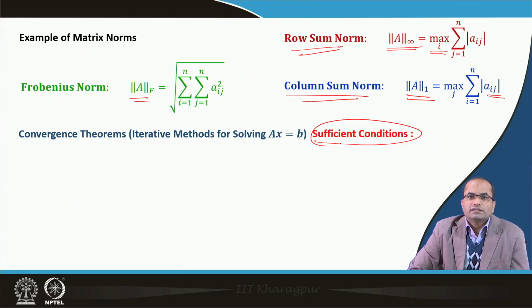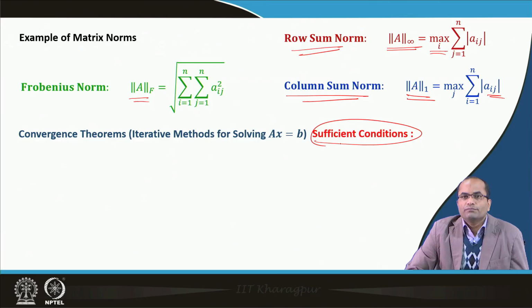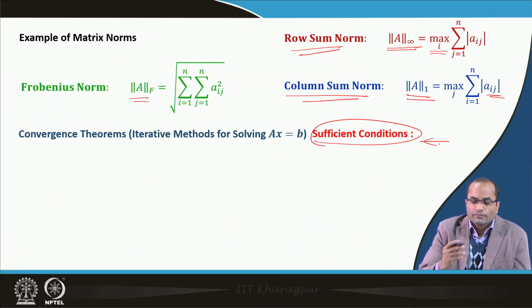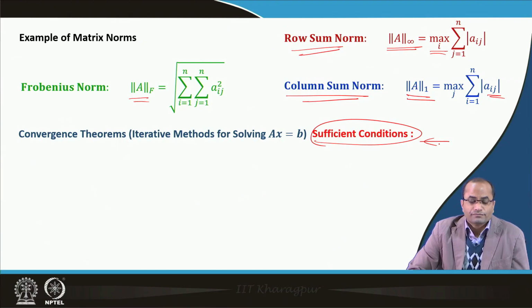So, those conditions are enough, but as we have seen, we have to compute the spectral radius of the iteration matrix, which is not always trivial, because we have to compute the eigenvalues of the iteration matrix. So, here we will provide some sufficient conditions which could first be checked, and if the given matrix satisfies the sufficient conditions, then we do not have to compute the eigenvalues, and we can talk about the convergence.